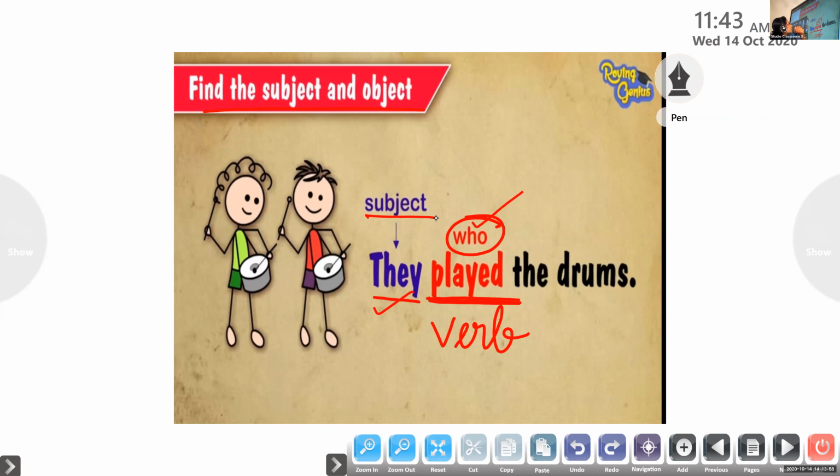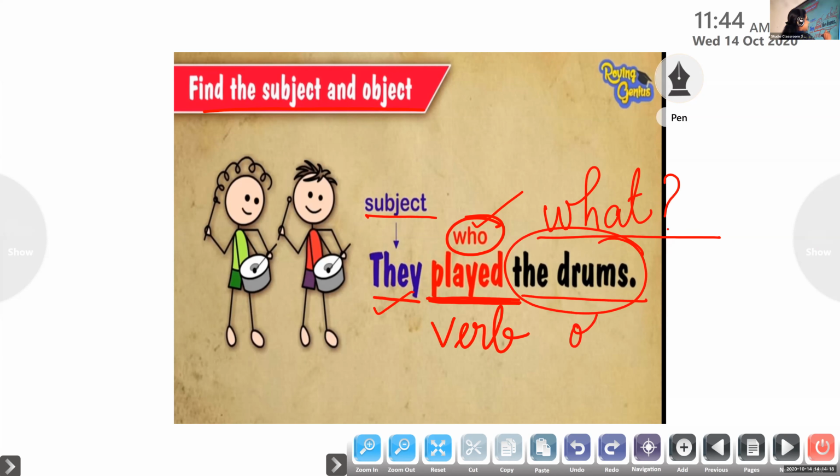Now, we have to find out the object of the sentence. In order to find out the object of the sentence, what question do we have to ask? We have to ask the question, what? What did they play? Drums. So the drums is the object of the sentence. Is that clear to everyone? Clear to all? Okay.